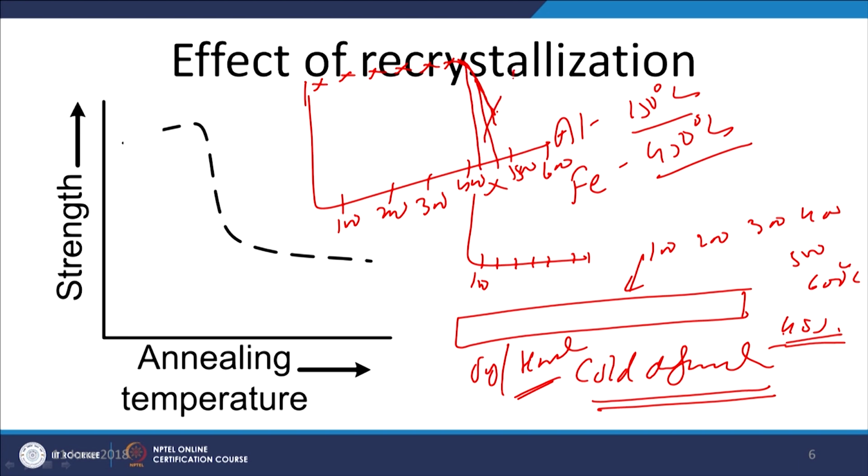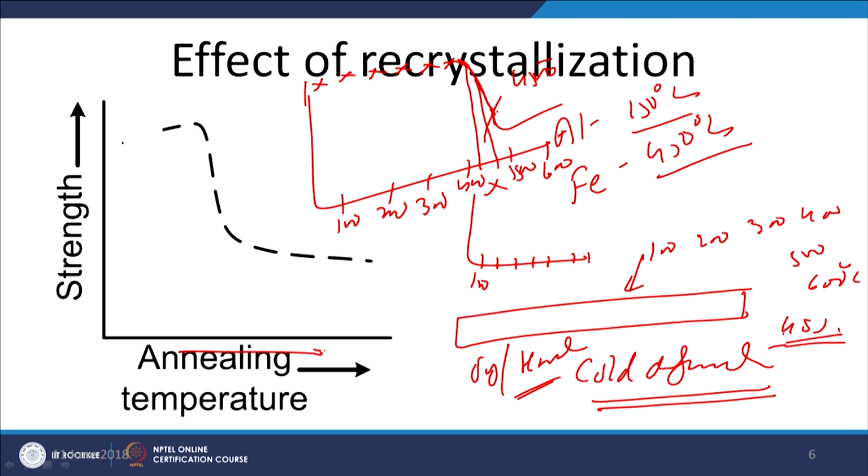450 degrees centigrade, and this is attributed to the recrystallization, which means the formation of the new grains, which will be eliminating all work hardening effect if it was there earlier. Eliminating all means reducing the dislocations from the plastically deformed metal and making it softer. So, this is what we can see here.